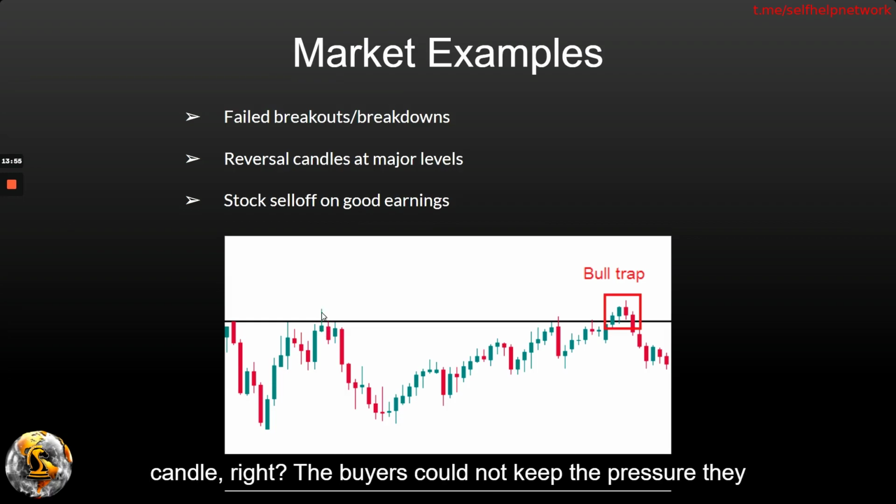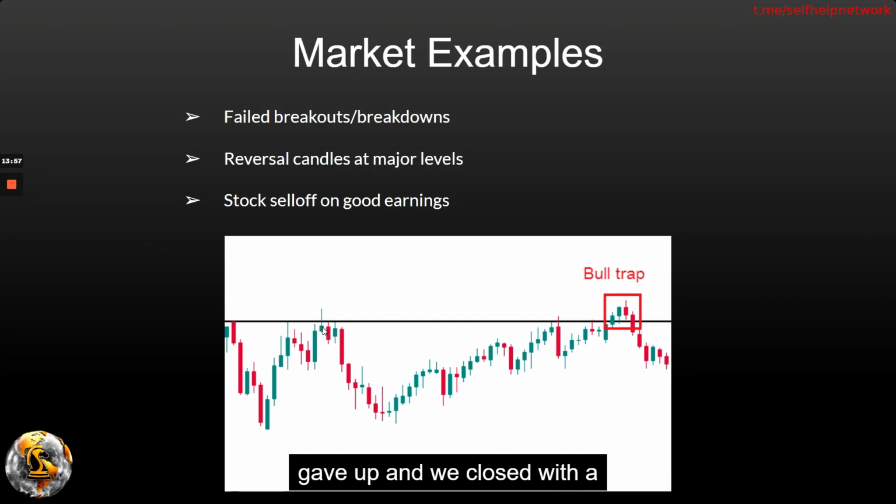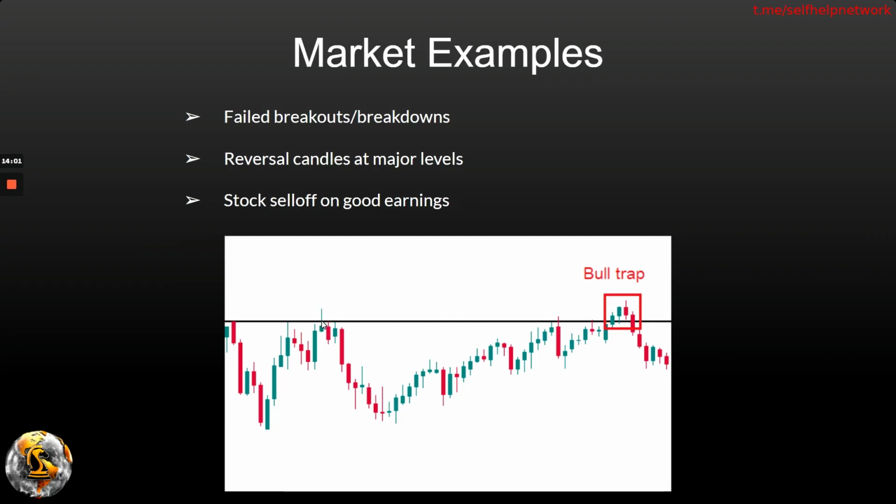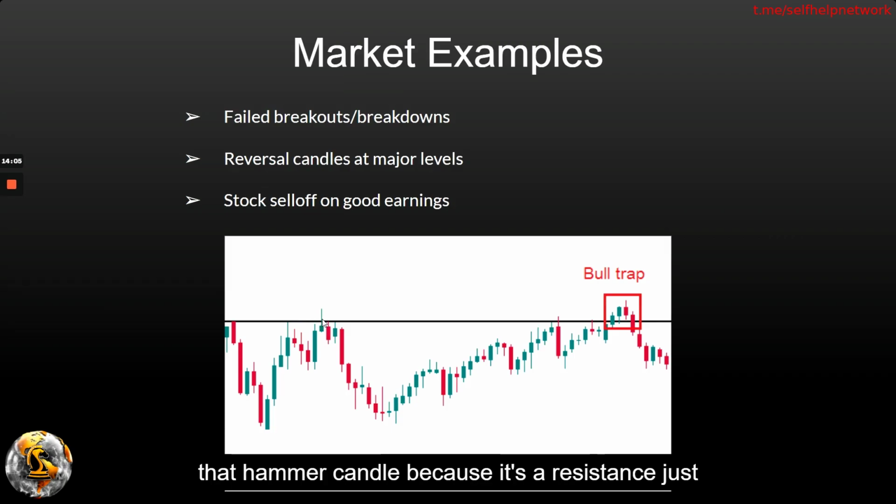The buyers could not keep the pressure, they gave up, and we closed with a hammer candle at resistance. Now, that hammer candle, because it's at a resistance, just changed the probability of us being bullish. When we were coming into the resistance, we were bullish. But as soon as we got this reversal, the odds have shifted in favor of bears.